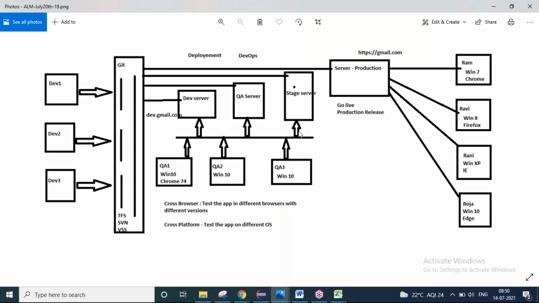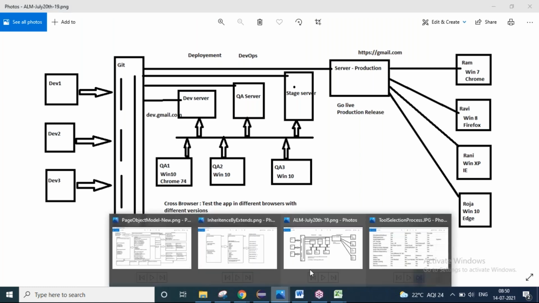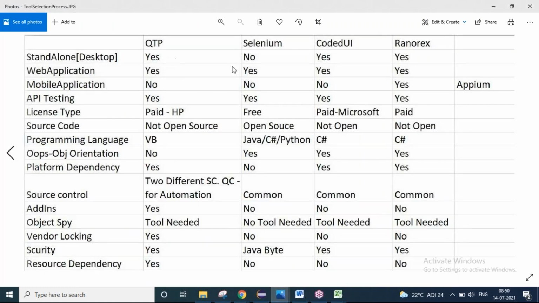So in that case, if you automate all the existing things, then it will be easy to test. We are going to take the help of an automation testing tool where it will do all the things for you, right? For that, we have to choose one testing tool like QTP, Selenium, CodeEd, or Ranorex. There are so many tools, and you can go for any one tool. That tool should support many things. It should be free. It should support web applications. It should support object-oriented programming languages, right? It should be platform independent, right? It should not ask you for any special add-ins. It should not ask you for any special object tools.